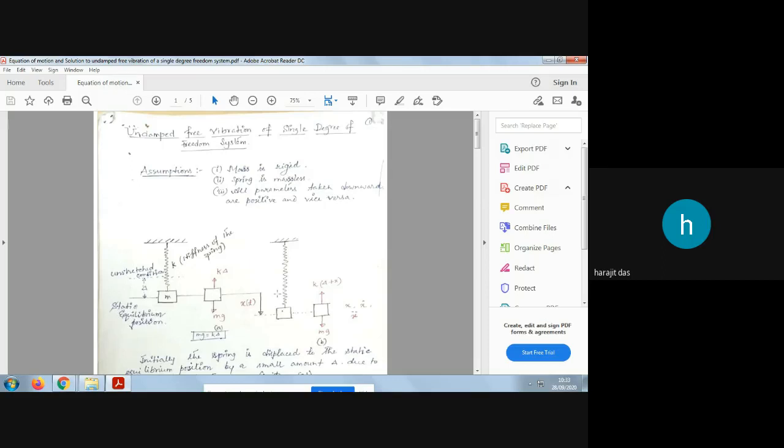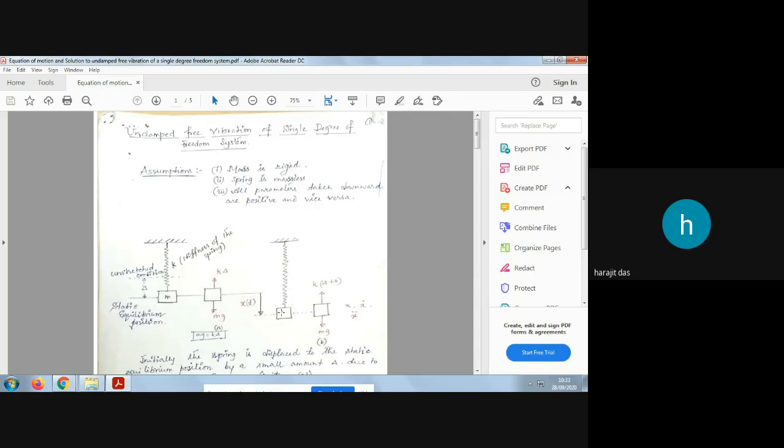With respect to this mean line, which was the equilibrium line, the mass will go in the upward direction with an equal amplitude. Whatever the amplitude in the downward direction, it will go the same in the upward direction when allowed to oscillate: downward, upward, downward, upward, like that the motion will happen.